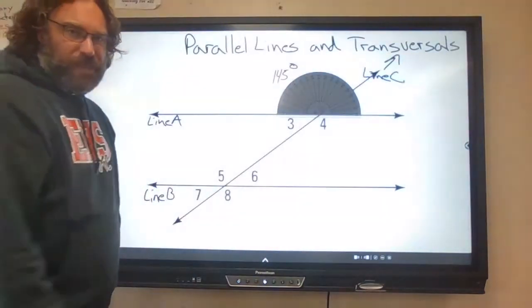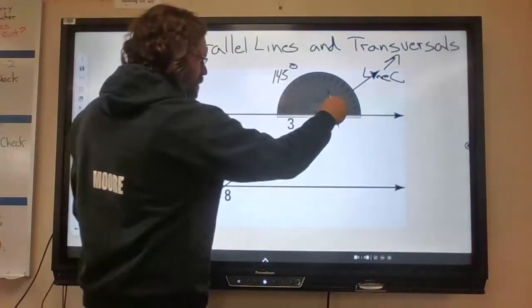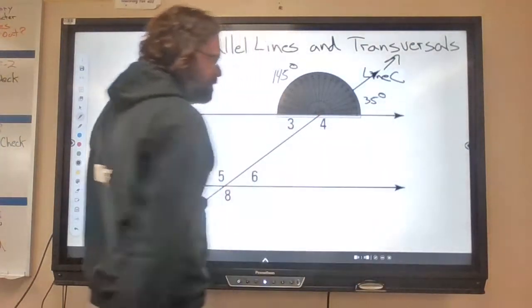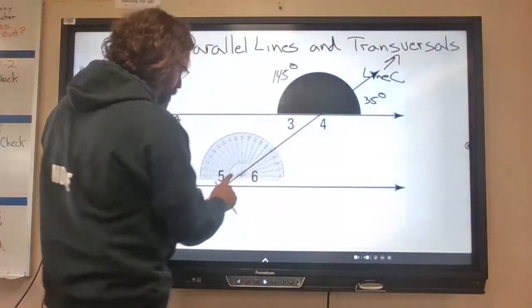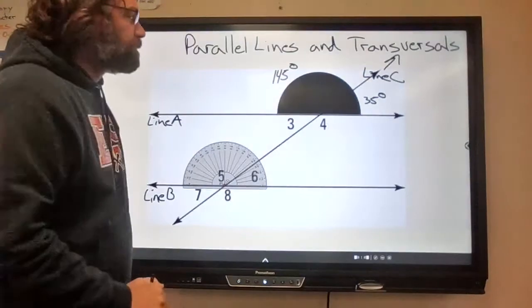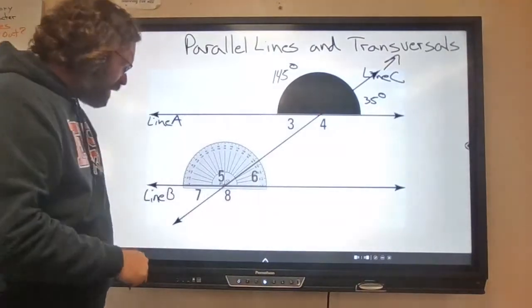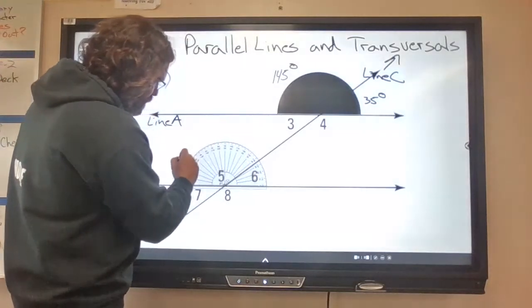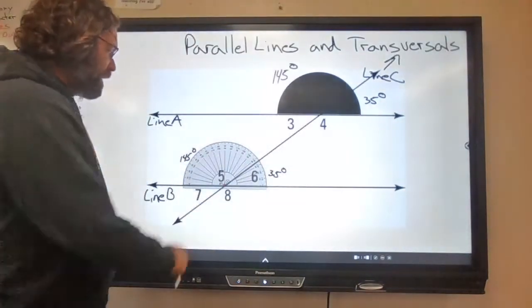Now, some of you are going, okay, so you measured an angle. But what if I come down and then over here, from 0 up, it's 35 degrees. No big deal. Now I come down here, and here's the interesting thing. Take a look: 145 degrees, 35 degrees.